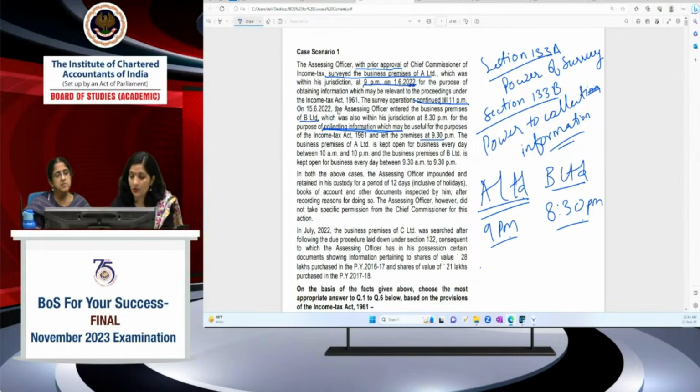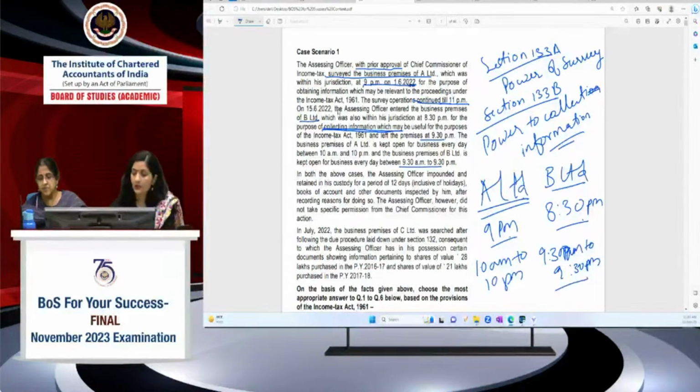Till when does its premises remain open? 10 a.m. to 10 p.m. And the business premises of B Limited is kept open for business from 9:30 a.m. to 9:30 p.m. Okay, so this is your information on the basis of survey and power to collect information. Then what next are they saying?